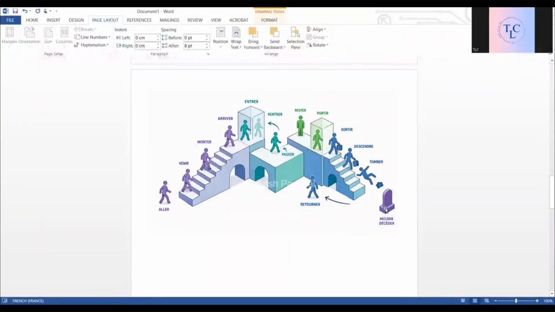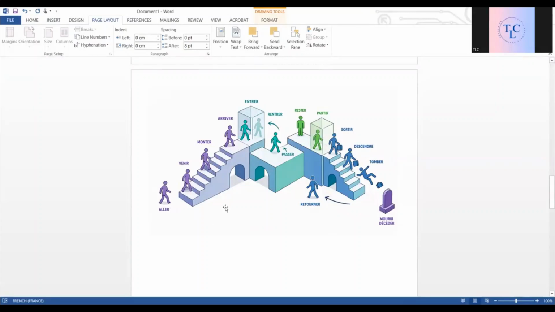So see, the first verb is aller, to go, venir, to come, monter, to climb up, arriver, to arrive, entrer, to enter, rentrer, to return, passer, to pass by, rester, to stay, partir, to leave, sortir, to go out, descendre, to go down, tomber, to fall down, retourner, to return, mourir, décéder, to die.